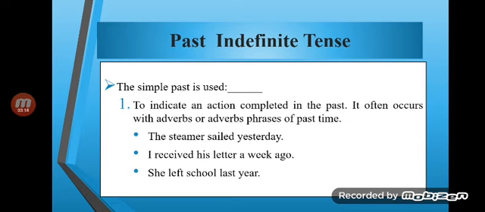I received his letter a week ago. Again, a week ago, that is the adverb of time. Then, she left school last year. What is that about? That is the adverb of time. So what we may say is that